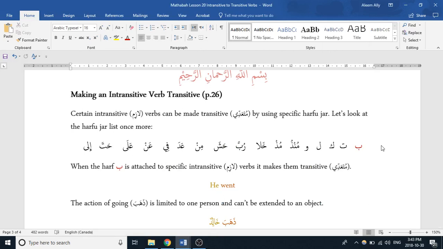So certain intransitive verbs can be made transitive, right? We said intransitive in Arabic is known as lazim, and transitive is known as muta'addi. Lazim is where you don't require an object, and muta'addi is where you do require an object.